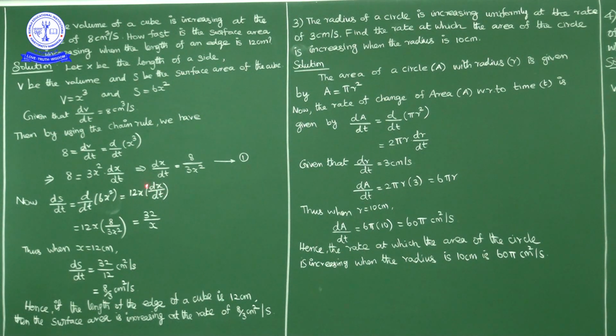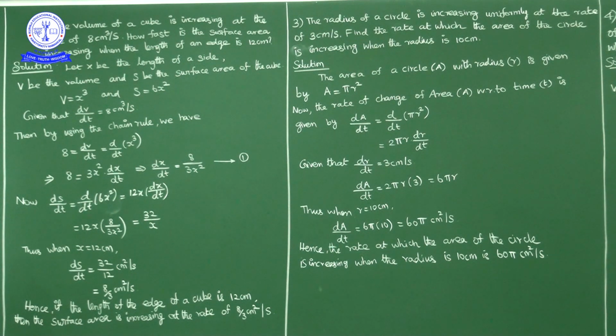Now dx by dt is what? 8 by 3x square from 1. So in place of dx by dt, I'll write 8 by 3x square. So 12x into 8 by 3x square. Now one x cancels. 3 ones are 3, 3 fours are 12, so 4 into 8 is 32 upon x. dS by dt is equal to 32 upon x.